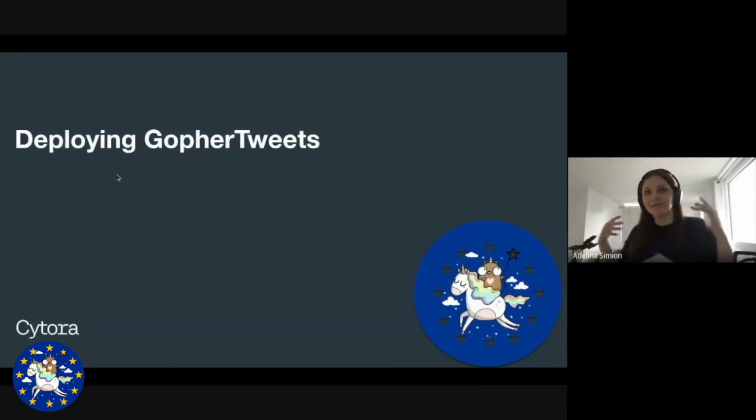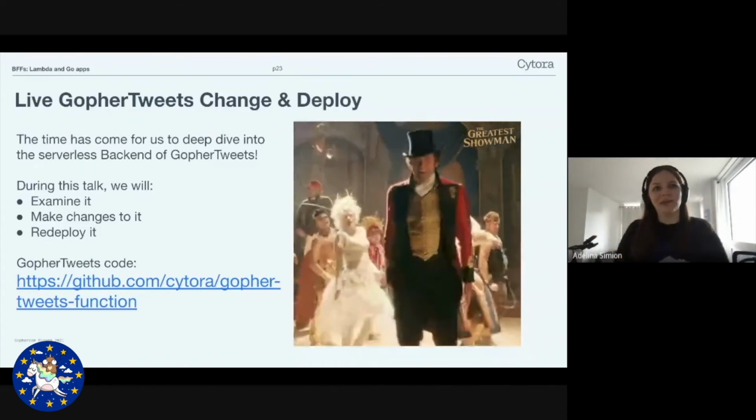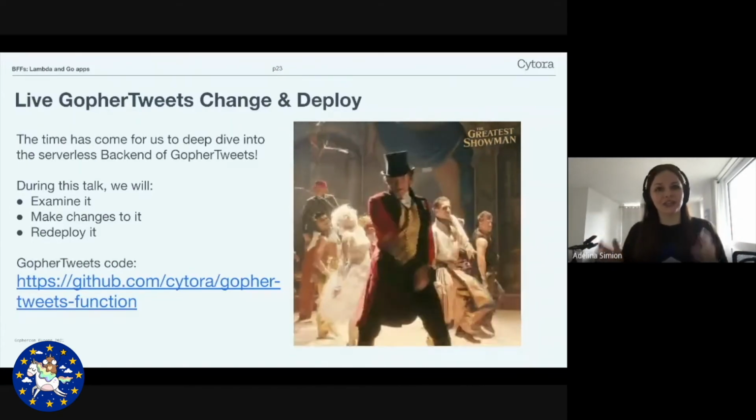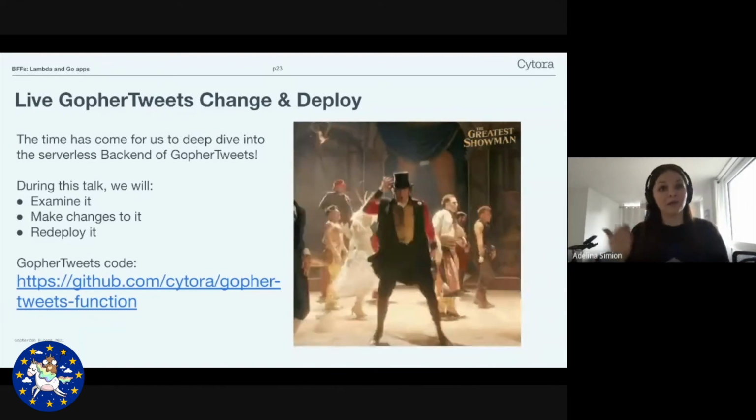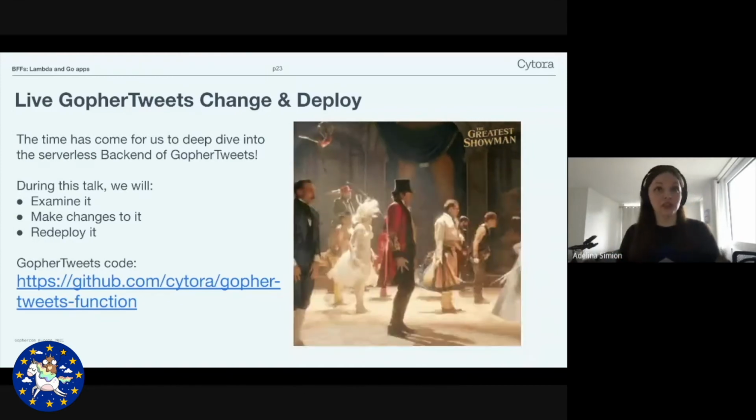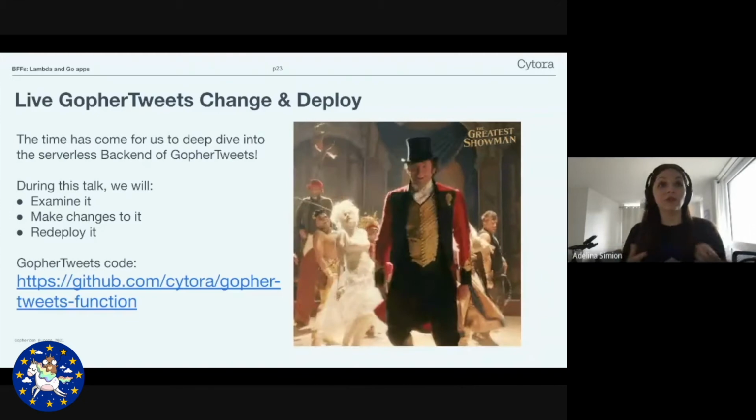Excellent. We're basically serverless experts now. So let's have a look at actually doing some stuff, getting our hands dirty. The time has come for the greatest show, which is the live Gopher tweets change and deploy. You can find our code at github.com/Cytora Gopher tweets function, and you can have a play around with it. We can answer any questions you want later.